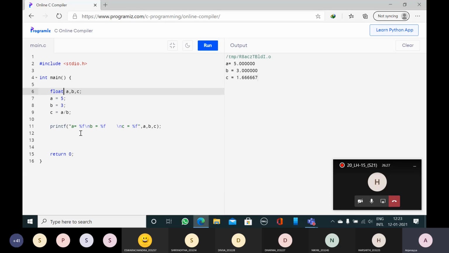Depending on the logic of the problem we want to solve, we have to decide whether to take an integer value or a float value. For example, for the sum of individual digits of a number, we have to consider integer only. If we take float, then we cannot get the sum of digits itself.